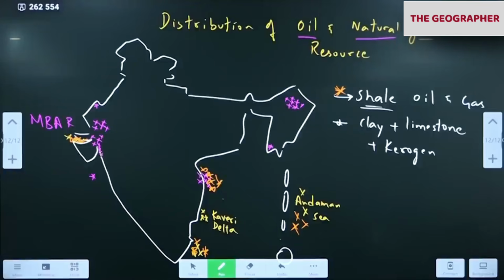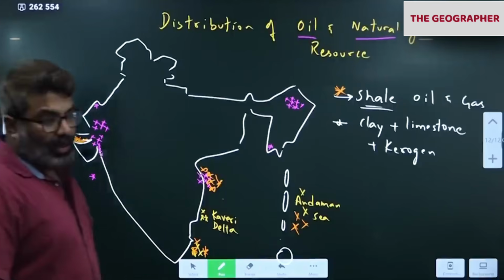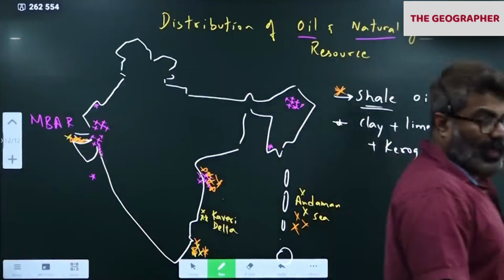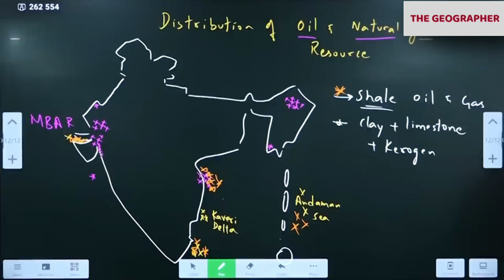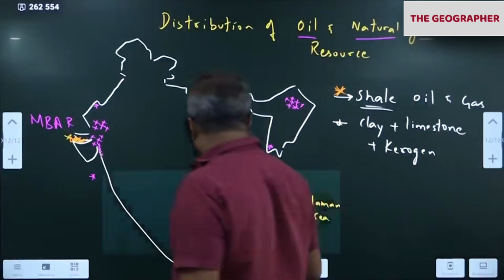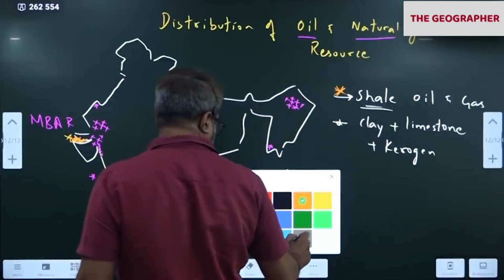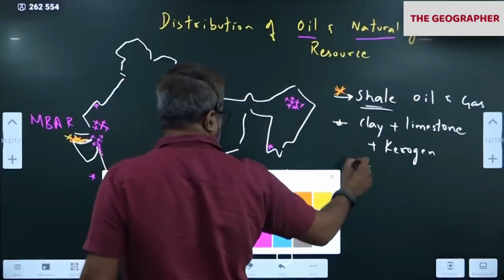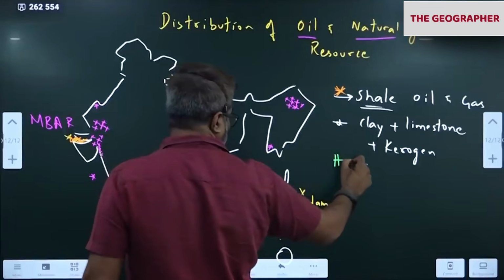Distribution of oil gas. Now see the next symbol. Refinery symbol. Same page. The refinery symbol is given by some industry symbol. For refinery a different symbol is there. That is refinery. You can notice industry. Like this, some industry symbol they have given.